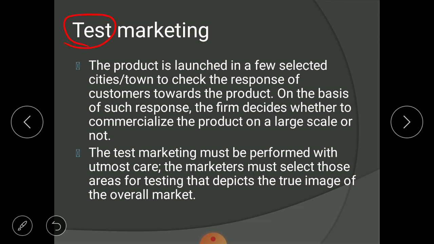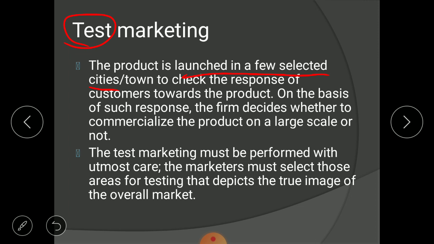What we are doing is launching a product in a few selected cities to check the response of consumers. See, this is what was done by the Tata Nano. When Tata Motors decided to launch the Nano in the market, they did not launch the Nano in the total of India. They just launched in Mumbai only. After launching in Mumbai, they recorded the reaction of customers. The customers liked the product. Okay, now we will launch in the full market. So this is a test of the product, whether the product is liked by customers or not.